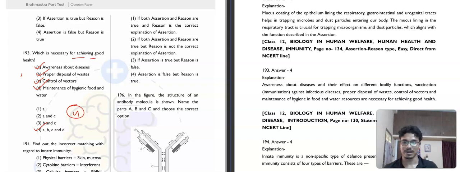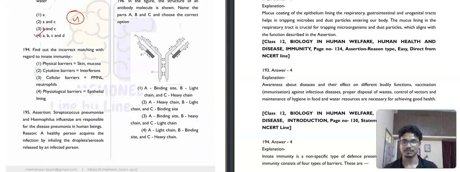Now question number 194. It is saying to find out the incorrect matching with regard to innate immunity. Physical barrier, skin and mucosa, correct. Cytokine barrier, interferon, correct. Cellular barrier, PMNL, neutrophil, polymorphonuclear leukocyte, correct. Physiological barrier, no, this is not correct.